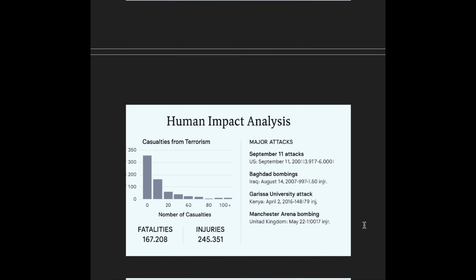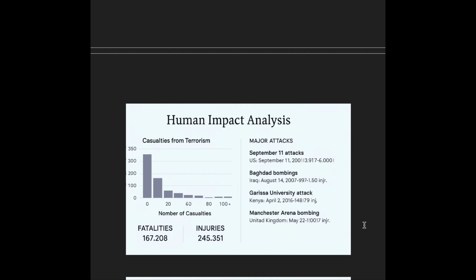Also, I have done the human impact analysis, which shows that terrorism has claimed over 167,000 lives and left more than 245,000 injured. Major attacks like 9/11, Baghdad bombings, and Garissa University highlight the scale of devastation.